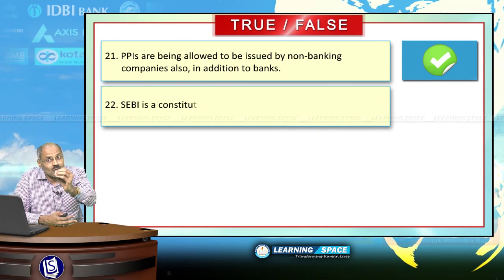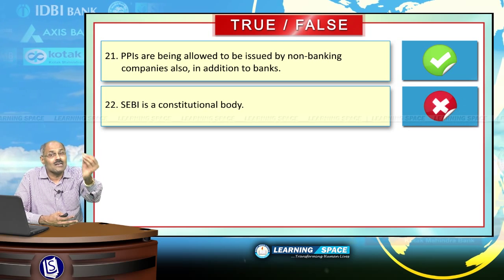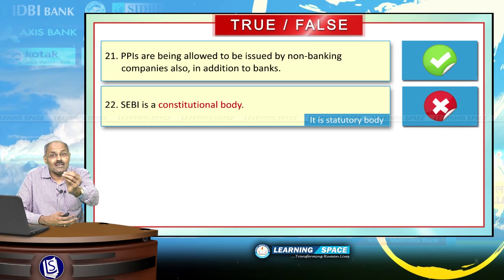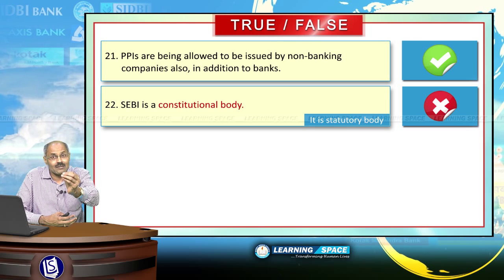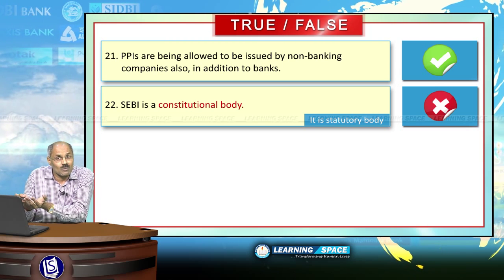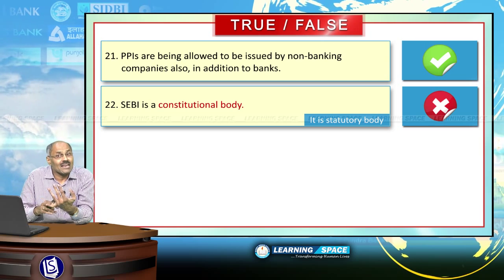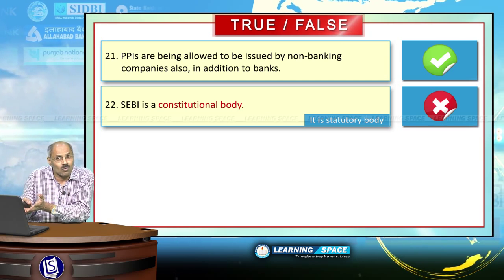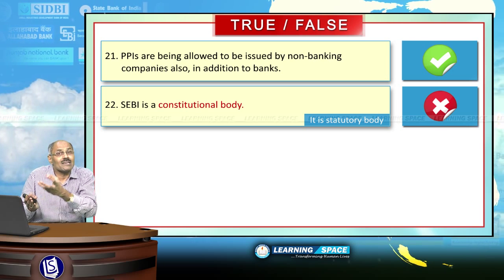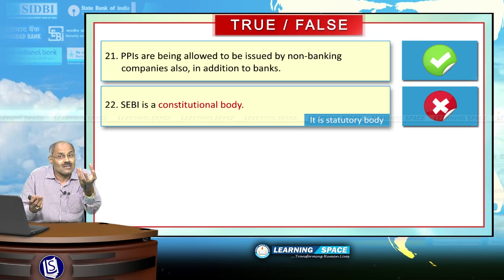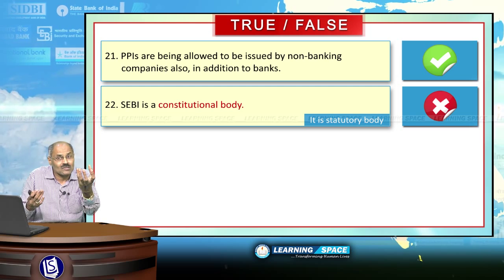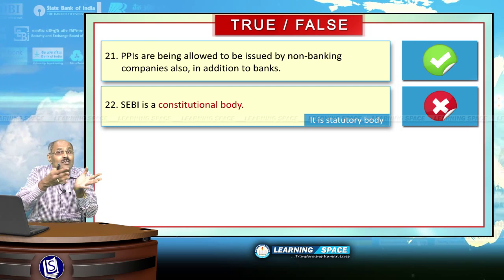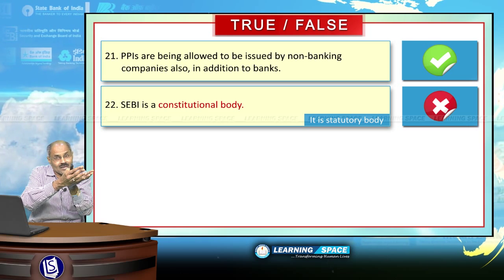SEBI is a constitutional body. Absolutely wrong. SEBI is a statutory body. When a body is created based on the constitutional provisions, if you look at Election Commission, if you look at the Finance Commission, these are all constitutional bodies. But if you look at the Securities and Exchange Board of India, this is established based on an act passed by the Parliament. So these are statutory bodies, right?